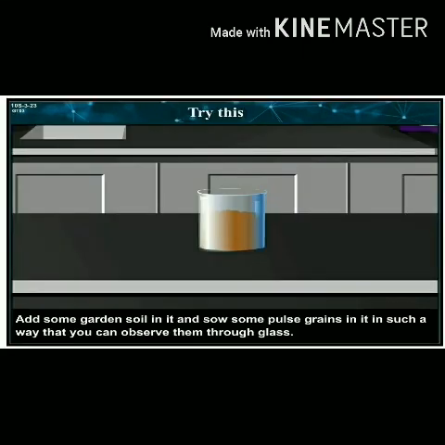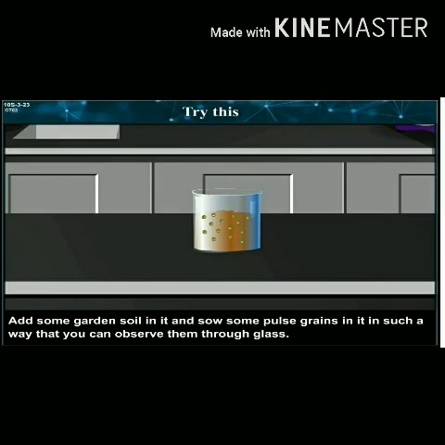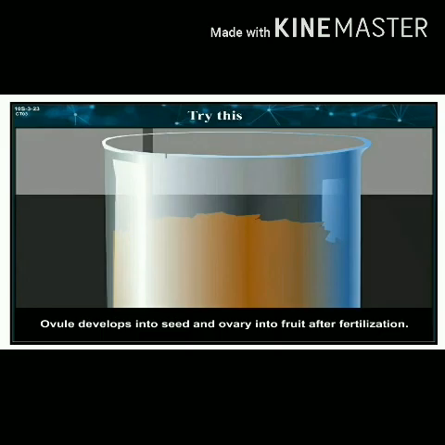Seed germination. Try this. Take a suitable glass vessel like a conical flask or beaker. Add some garden soil in it and sow some pulse grains in it in such a way that you can observe them through the glass. Water it every day and record its changes.